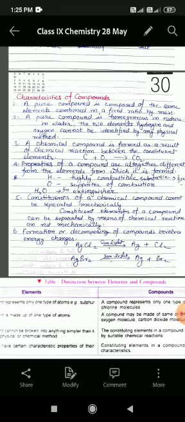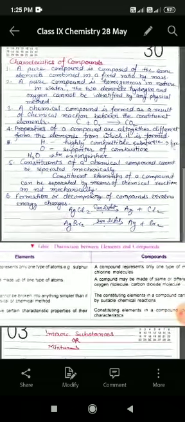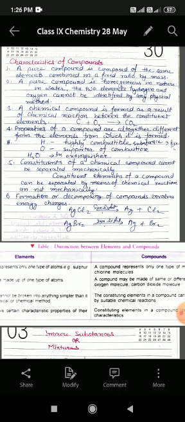Next property is, students, sixth property, that is formation or decomposition of compound involves energy. So energy, students, energy in the form of heat, light or electricity is either absorbed or evolved in the formation of a compound.